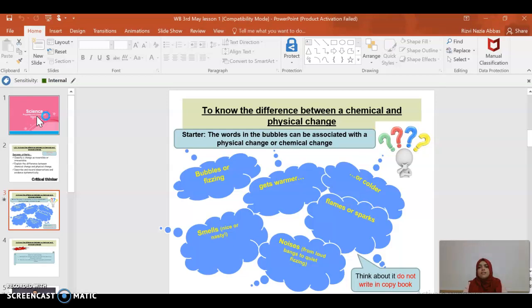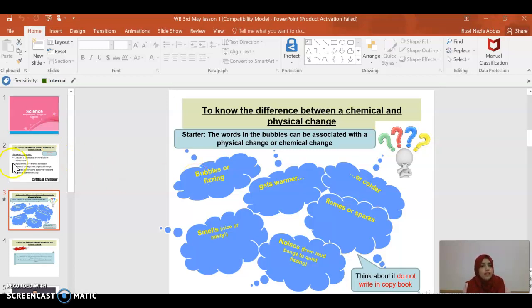In the last lesson, last week, we saw what happens during a chemical change, what a chemical change is and what a physical change is. So today, our learning objective is to identify the difference between chemical and physical changes.